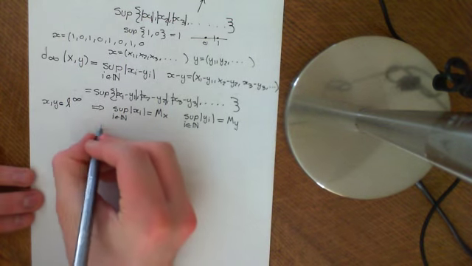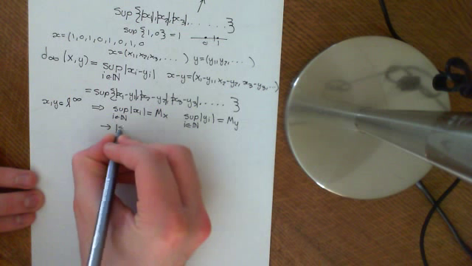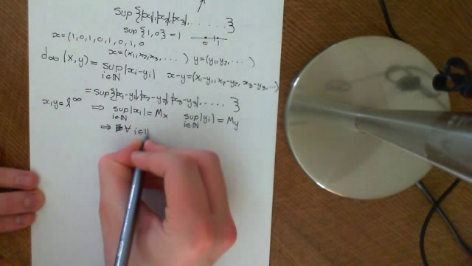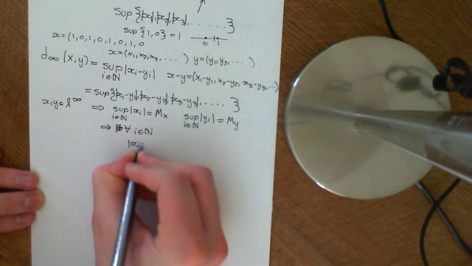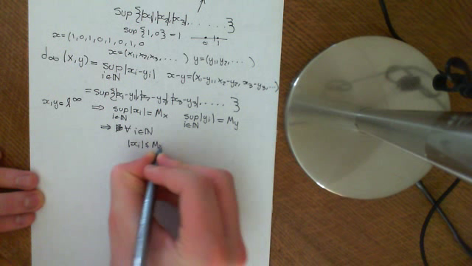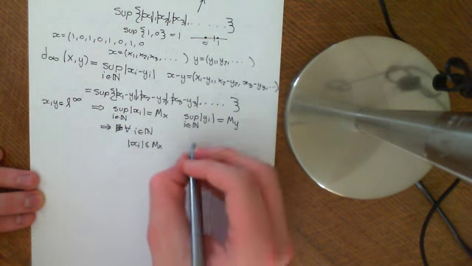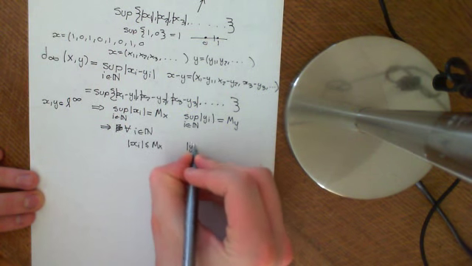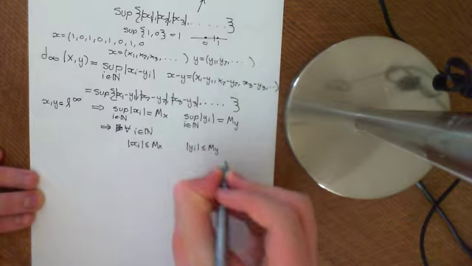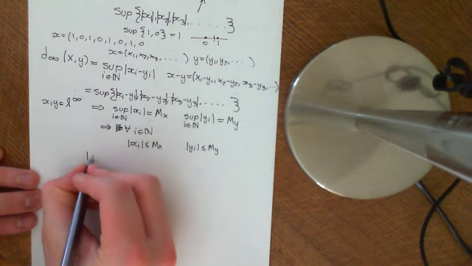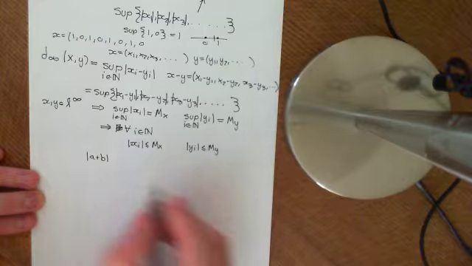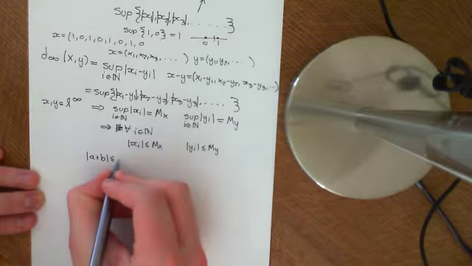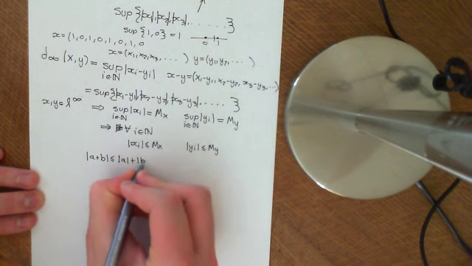So this implies that for all i in the natural numbers, the modulus of xi is less than or equal to mx. That's just the definition of mx being an upper bound. Similarly, for all i, the modulus of yi is less than or equal to my. We also know that the modulus of a plus b, whether you're talking about the real numbers or the complex numbers, is less than or equal to the modulus of a plus the modulus of b.